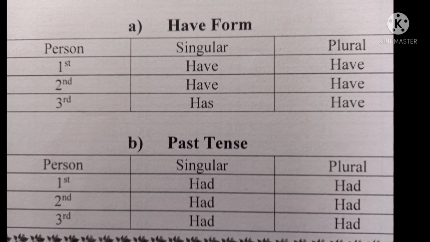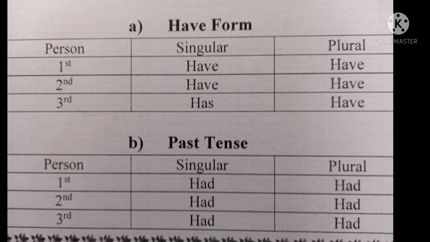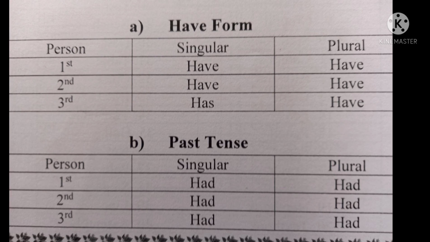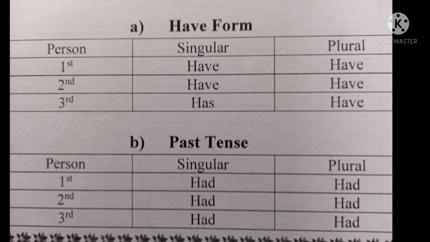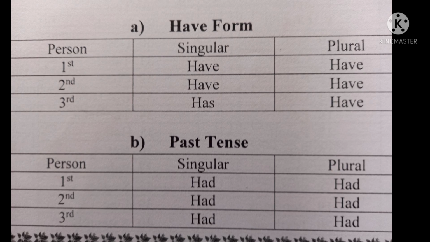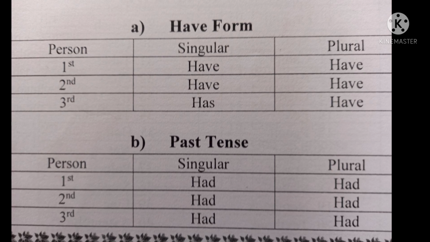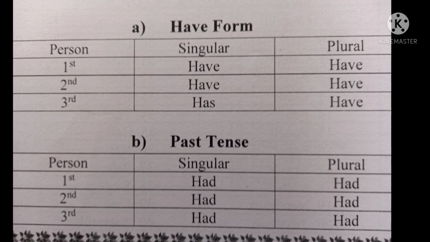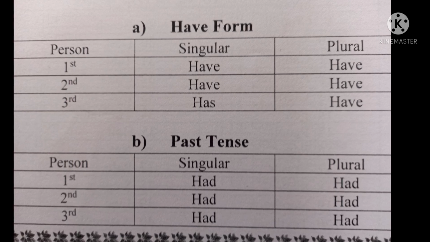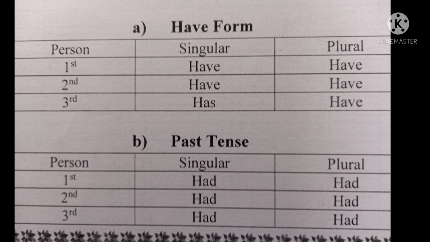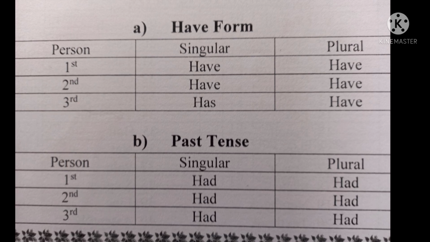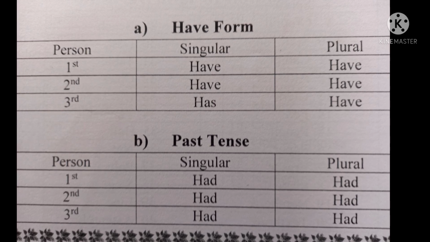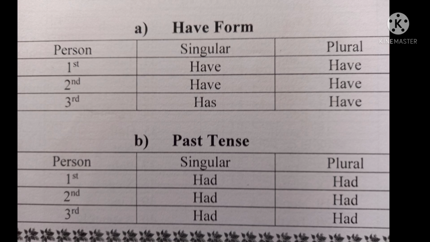In the present form under have heading, first person singular have, first person plural have. Second person singular and plural, have. Third person singular, has, plural, have. Only in third person singular we have a different word, that is has. Rest of the persons, first person singular plural, second person singular plural, and third person plural, we have a word called have.